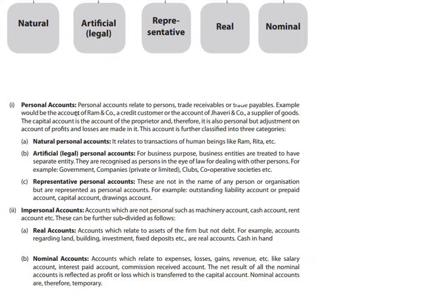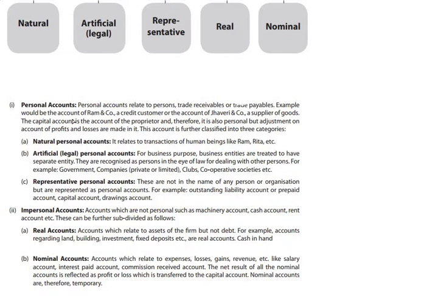Personal accounts are normally accounts which relate to people, and those people could be natural people like Ram, Sham, David, Christian, anyone. They can also be artificial persons like ABC and Company, XYZ Partnership, etc. And they can also be representative persons, where one person represents another person.